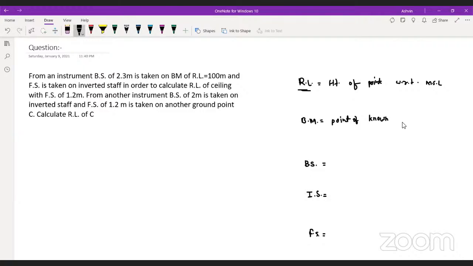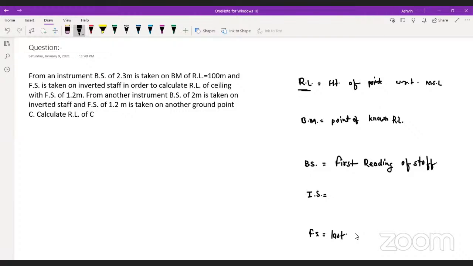I know you guys are revising everything continuously because the exam is very near, but we have to consider every student here. Point of known RL. Backsight is the first reading, the first reading of the staff. Yes or no, guys? Do you agree with me? And the foresight, what will the foresight reading be?